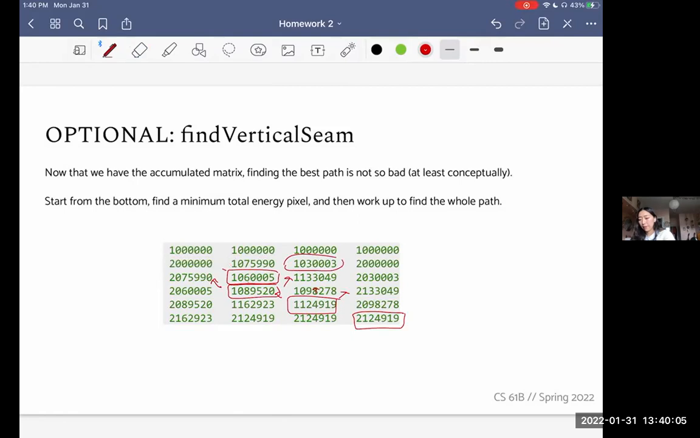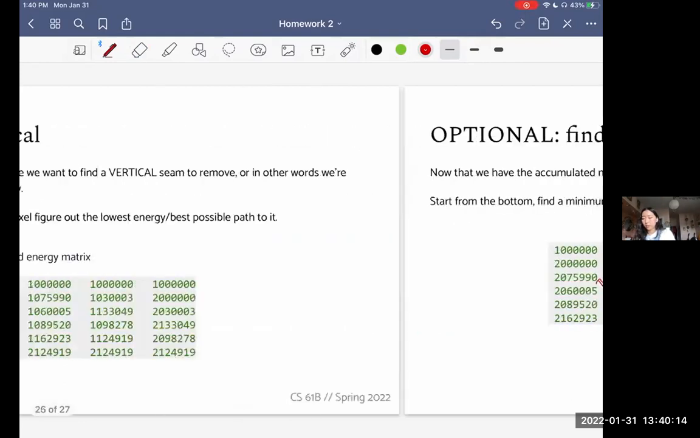Then I'm here and I look at all my neighbors and all of these are equal. So I could pick this one, or this one, or this one. But the result is what we saw earlier.